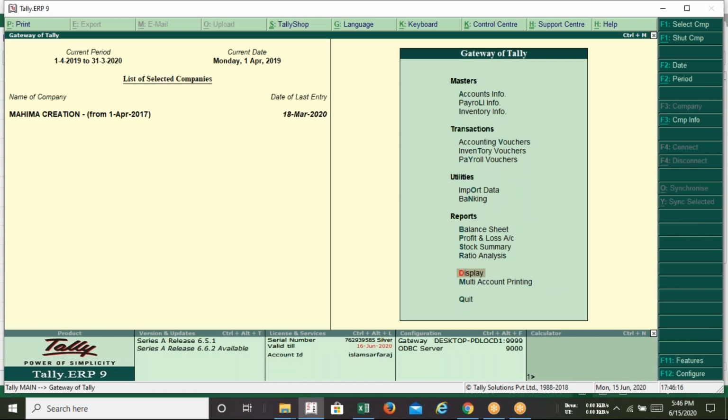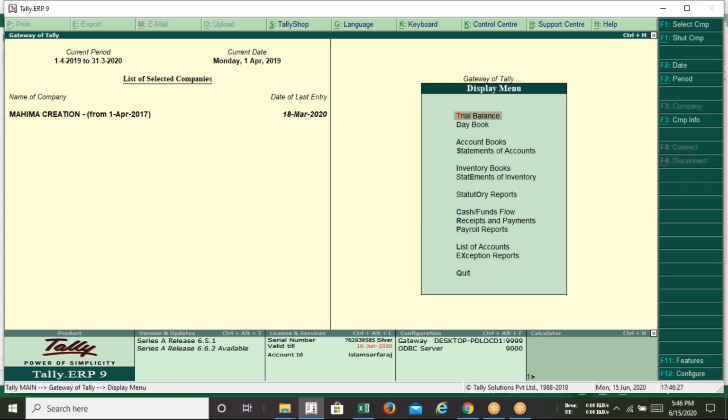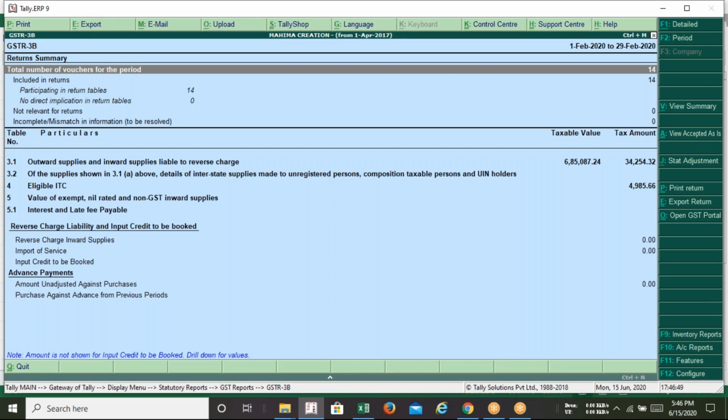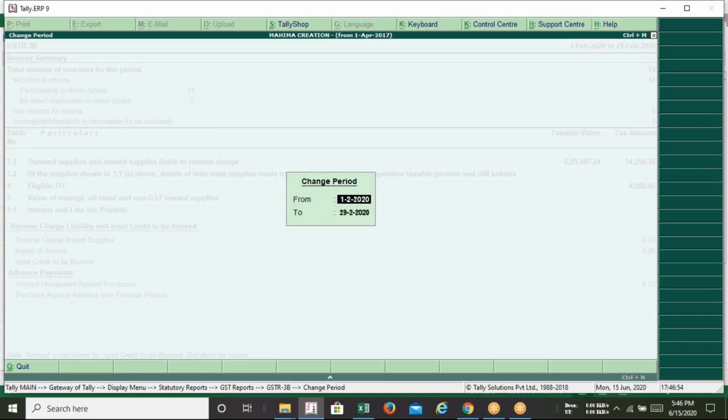So now let's see once again how we get the GST 3B data. From the Gateway of Tally, you need to press 3 letters separately. D for Display, O for Statutory Reports, and G for GST. So now the system will generate the report for GSTR 1 and GSTR 3B. Select GSTR 3B, and select the specified month with Alt F2. Which month am I going to select? March.